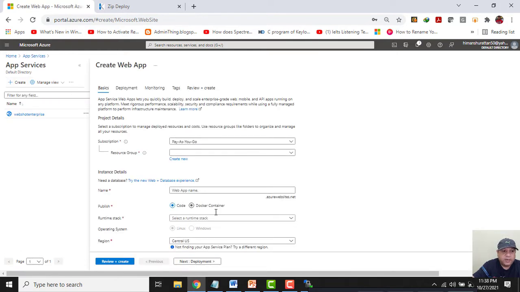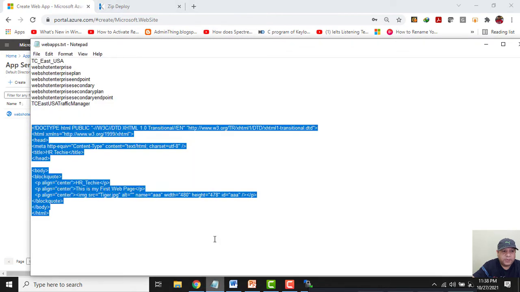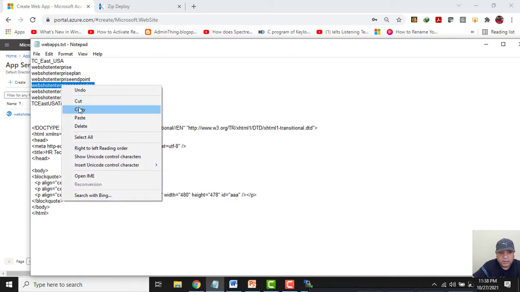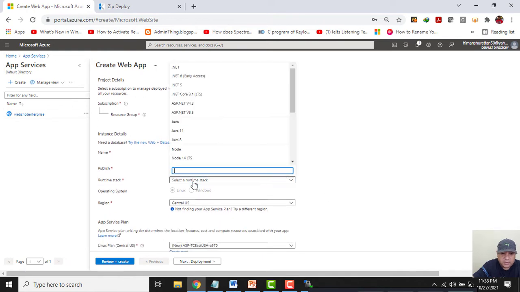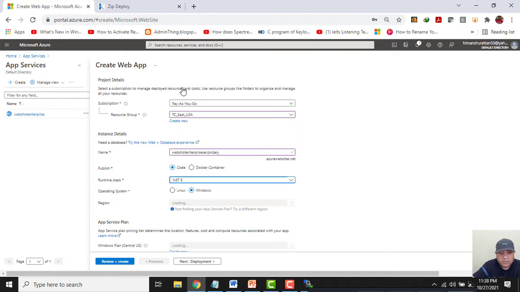Let me first configure the resource group, then I will configure the name of this other web app service as WebShot Enterprise Secondary. I will choose the runtime stack as .NET 5, and this time I am going to choose the location as West India.